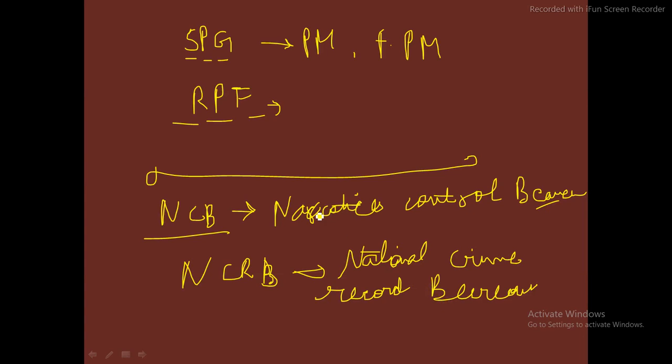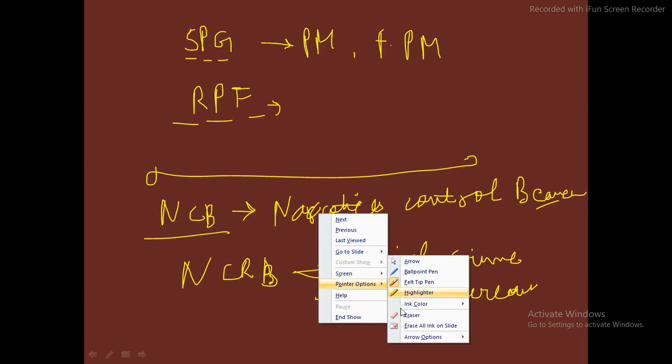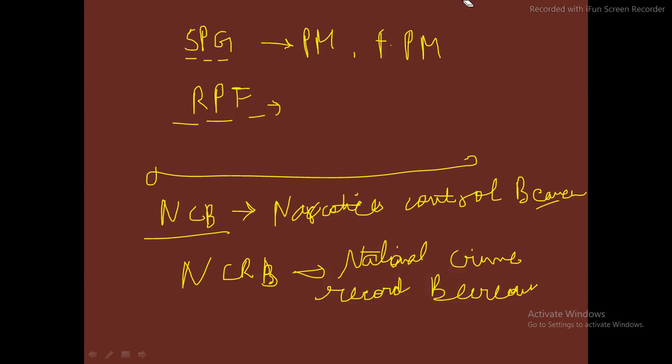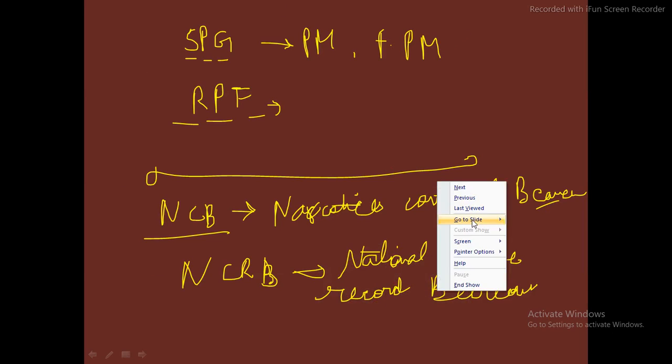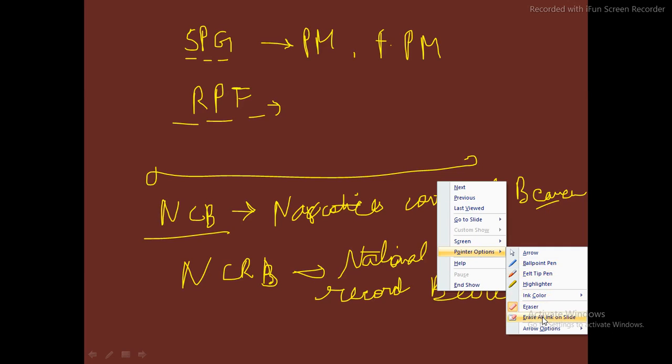Okay, and then we have Indian Reserve Battalions.